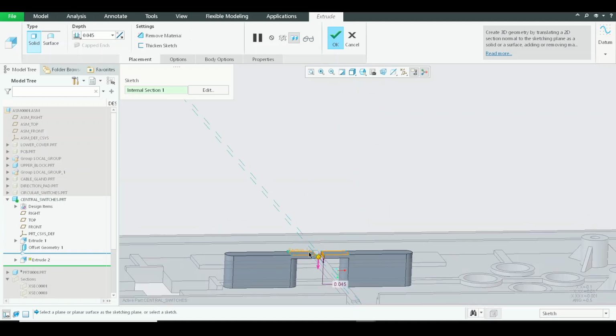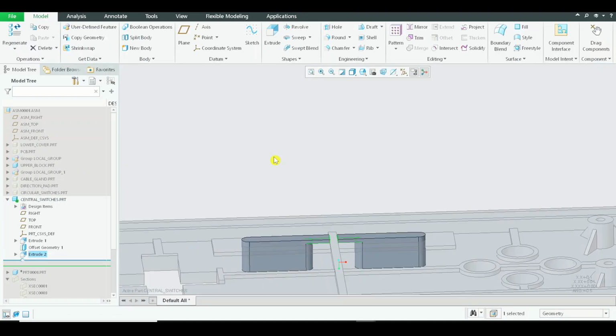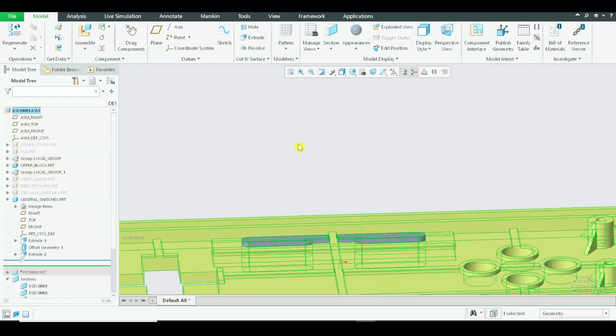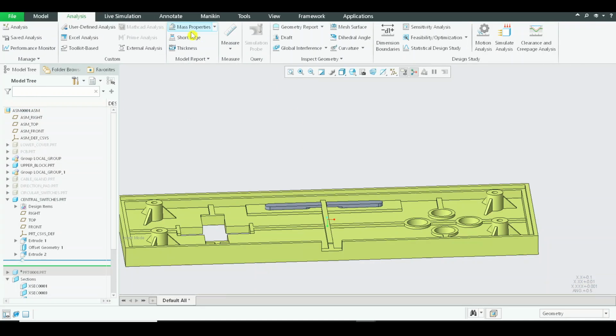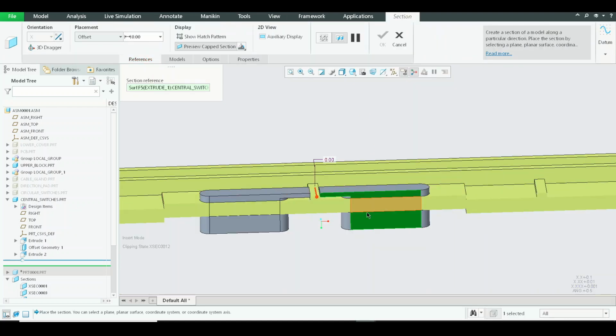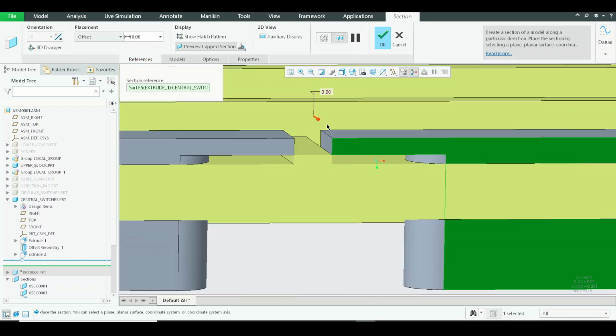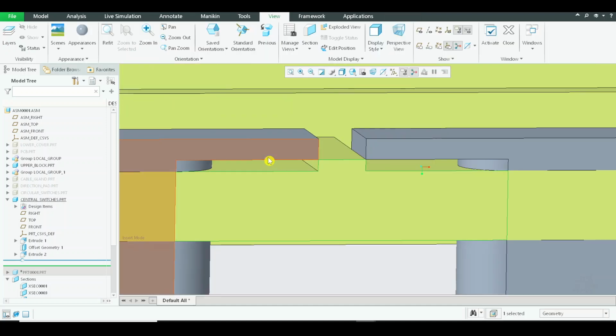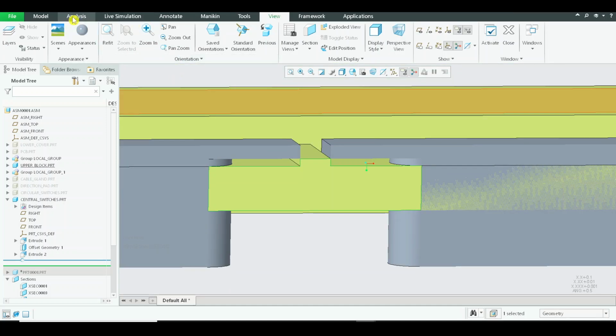If I'm not wrong, they have to be something more than that, but let us just analyze them in the assembly. We can go to analysis, I'm sorry, not analysis, measure, create a section over here. Yeah, we can fill this material. So what is the distance between them?